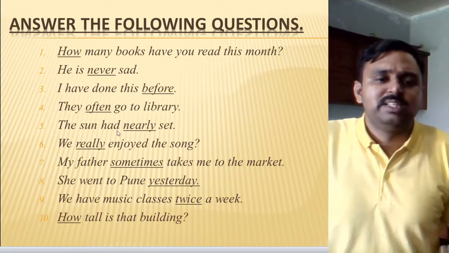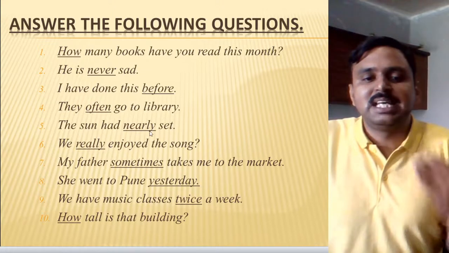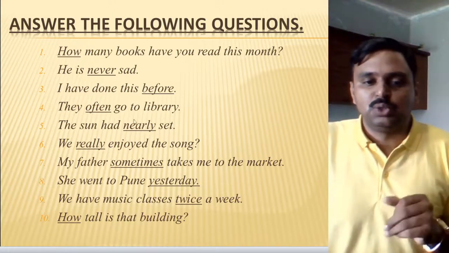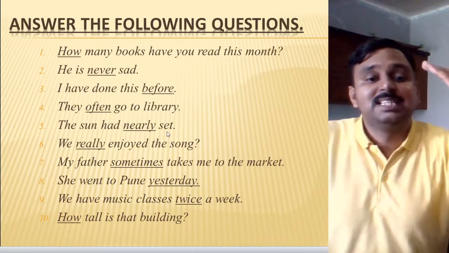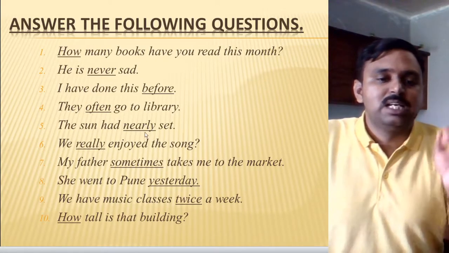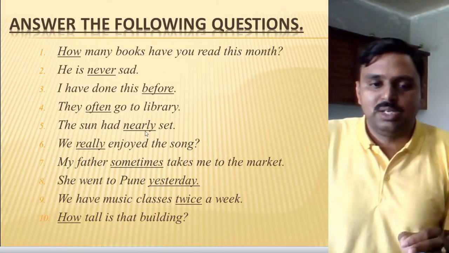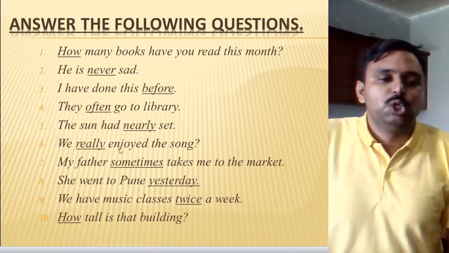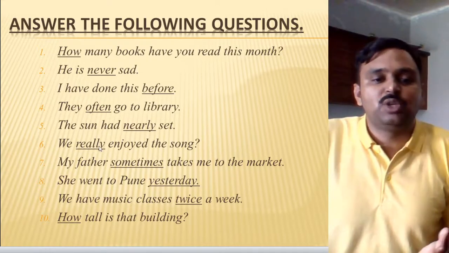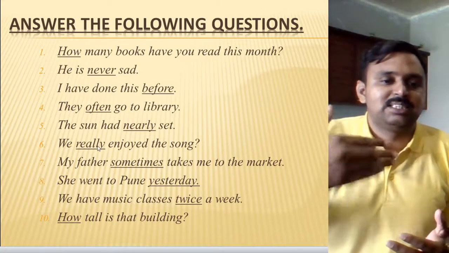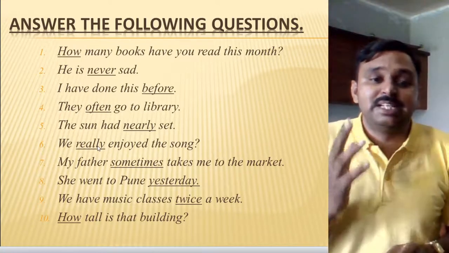Number 5, the sun had nearly set. So the sun had set, but it is nearly set, not completely set. So "nearly" is describing the extent of how much the sun has set, and for that purpose nearly is an example of adverb of degree. Okay, let's go for the sixth example. We really enjoyed the song. We enjoyed, that's the verb, but how much did we enjoy? We really enjoyed. It tells you the extent. So really is an example of adverb of degree again.